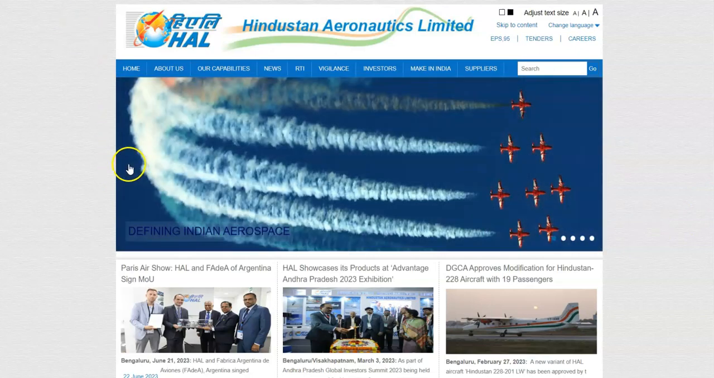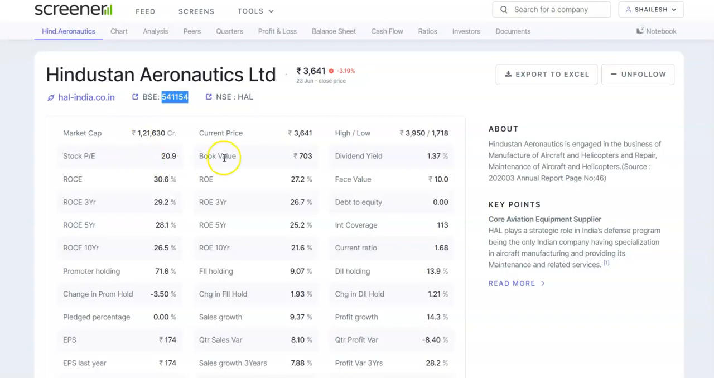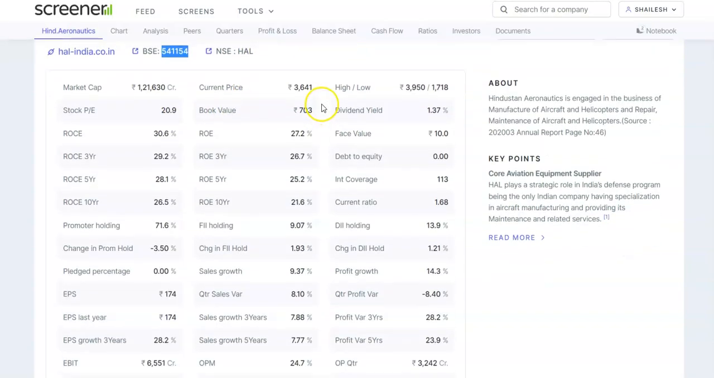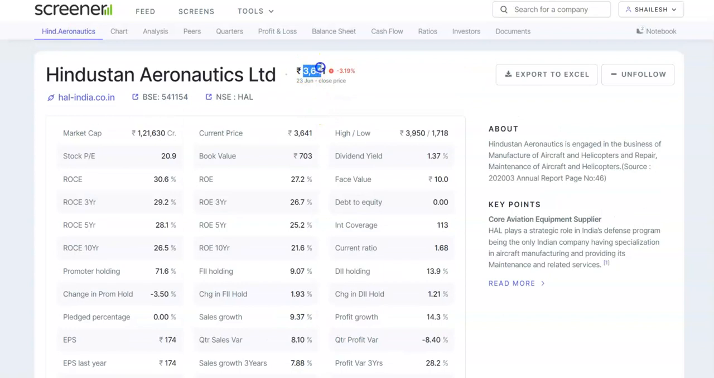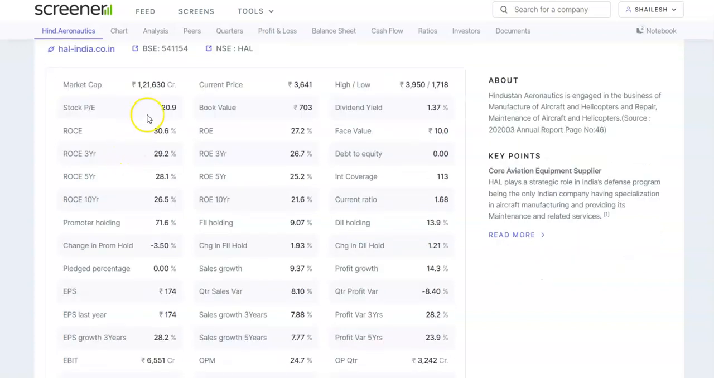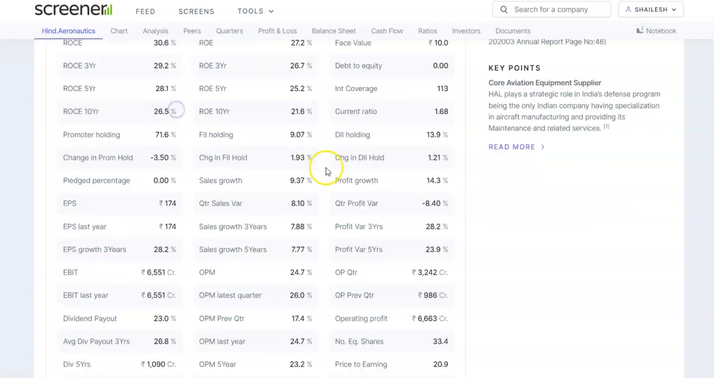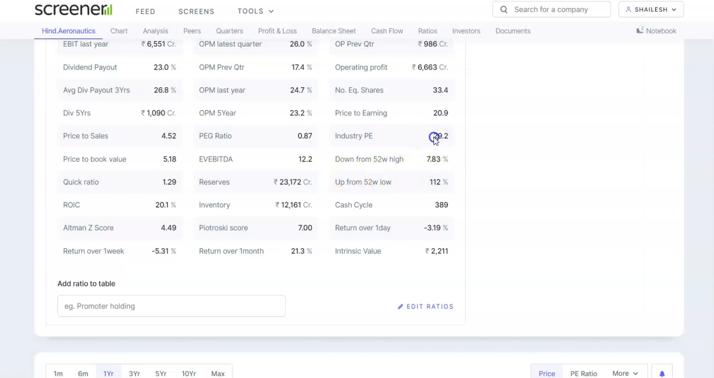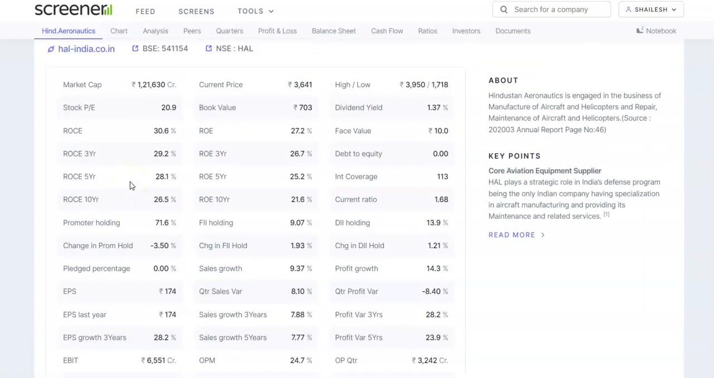So let's now move on to the fundamentals of HAL. The current market price of this stock is 3,641 and it fell by 3.19%. If we look into the market cap of this company, it is 1,21,630 crores. Stock PE is 20.9 and the industry PE is 29.2.